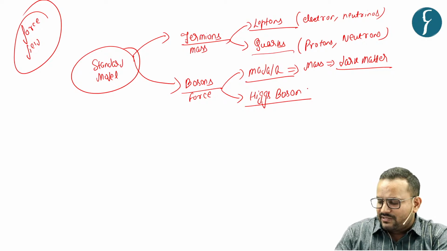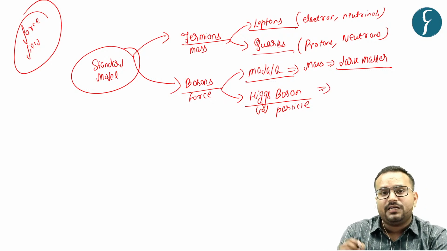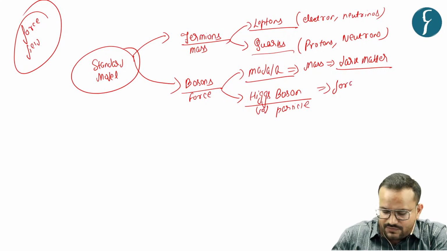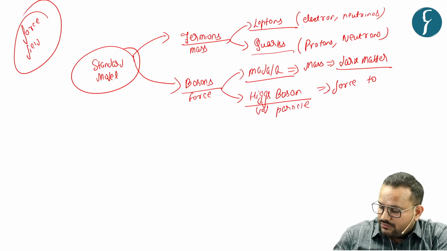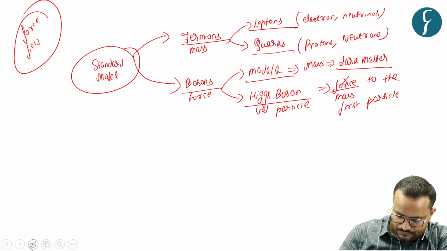And that is why this Higgs boson, which is also called the God particle, is seen as responsible for imparting mass to the first particle, which is the fermion.